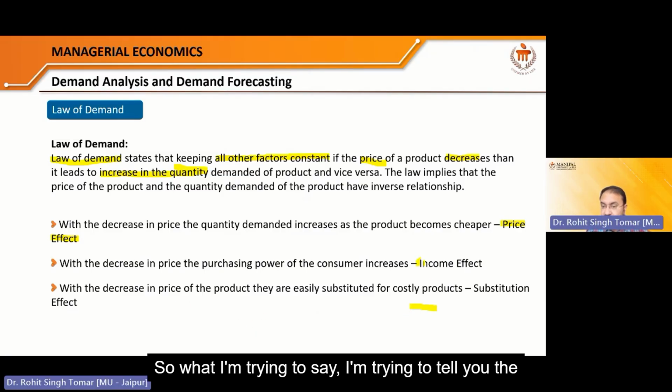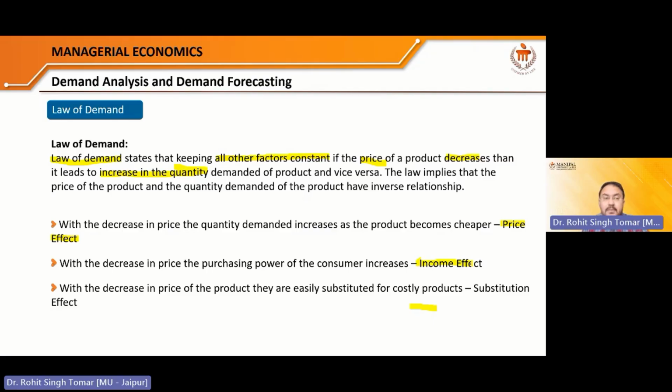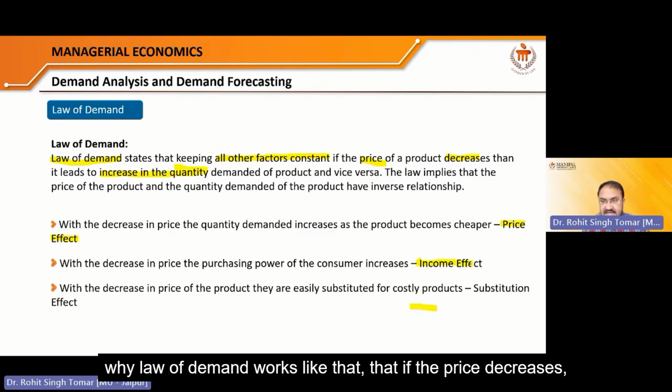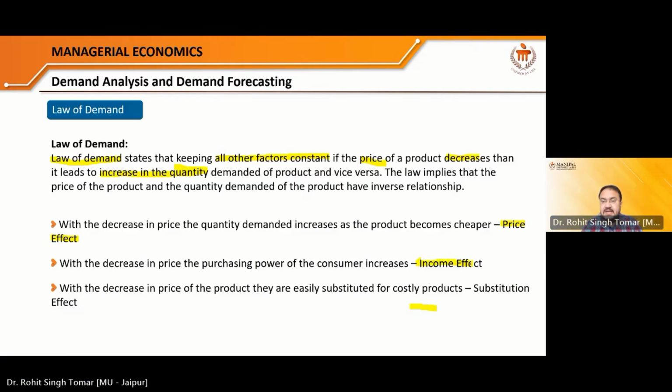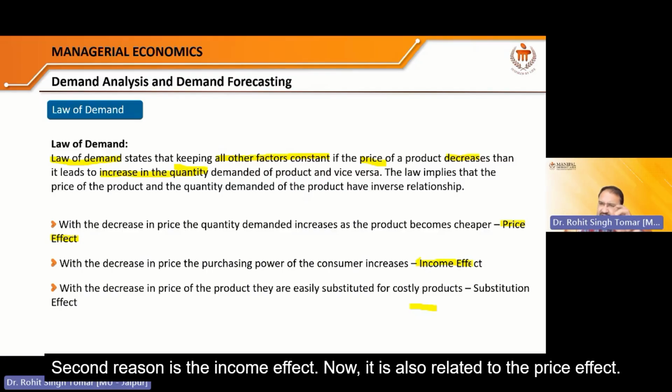So what I'm trying to tell you is why the law of demand works like that: if the price decreases, quantity increases. Why does it happen? The first reason is the price effect. The second reason is the income effect. Now it is also related to the price effect.